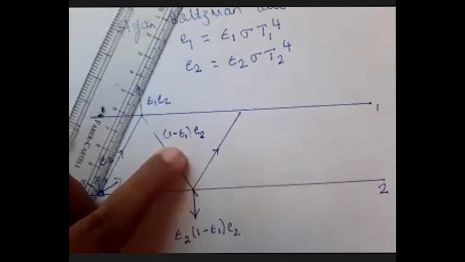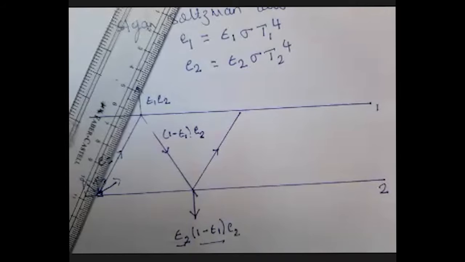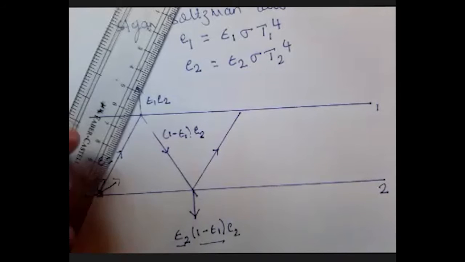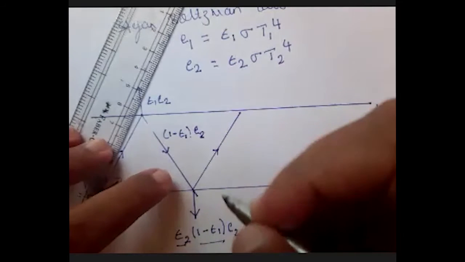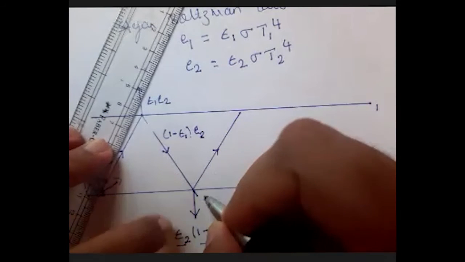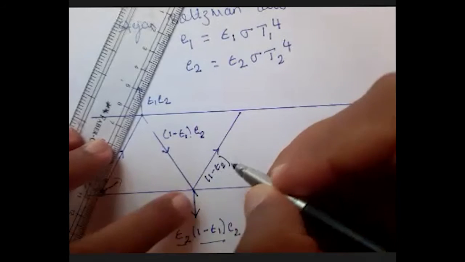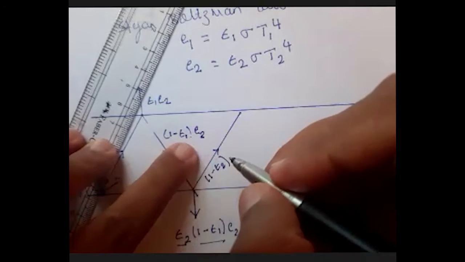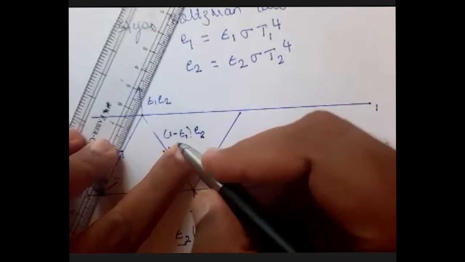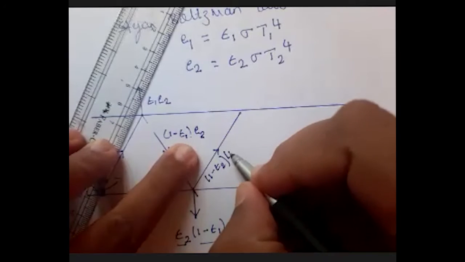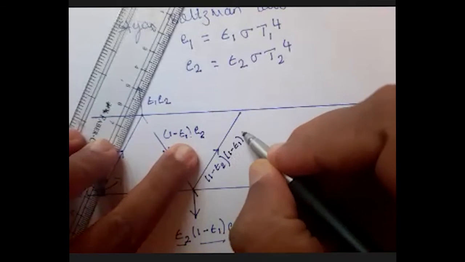Then what amount is reflected? 1 minus emissivity 2 is reflected, out of this amount of emissive power, that is 1 minus epsilon 1 into E2.